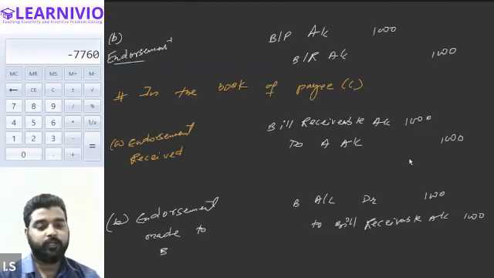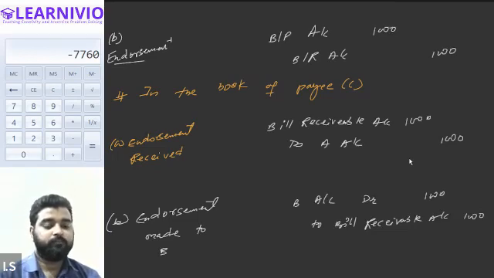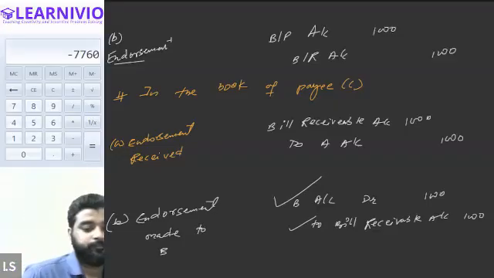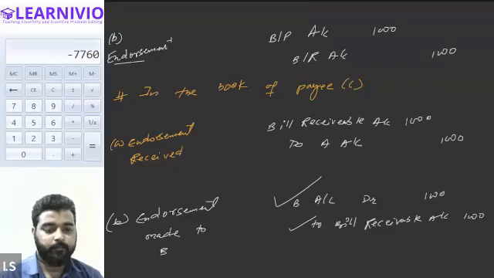The endorsement entry will be the same for the drawer and the payee. If further endorsement is made, the entry will remain the same. Payee account will be debited and to the bills receivable account. Tell me, is this clear, all of you? Yes, sir. Anybody having any doubt, any problem in any transaction? No doubt. Okay, so let's move to the next question.